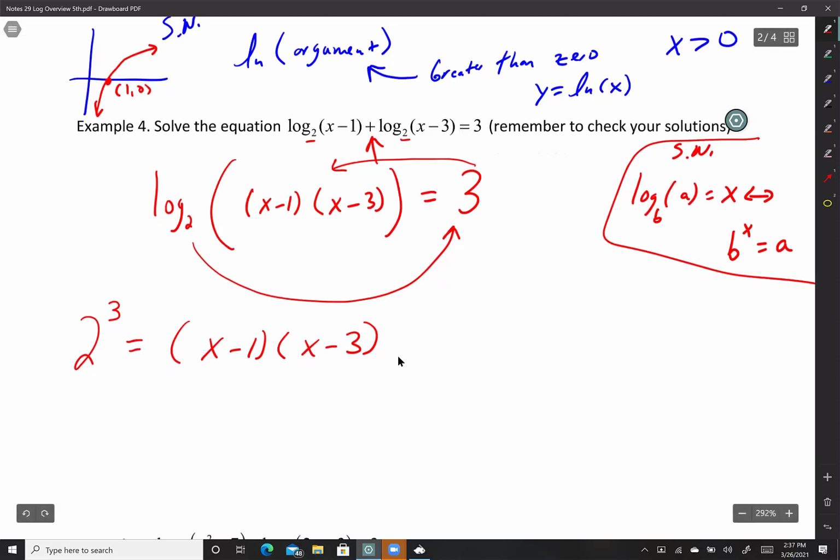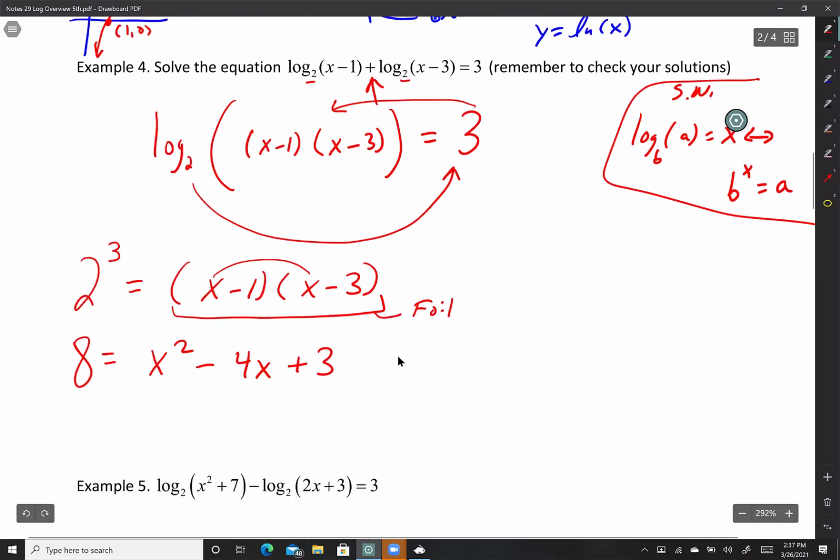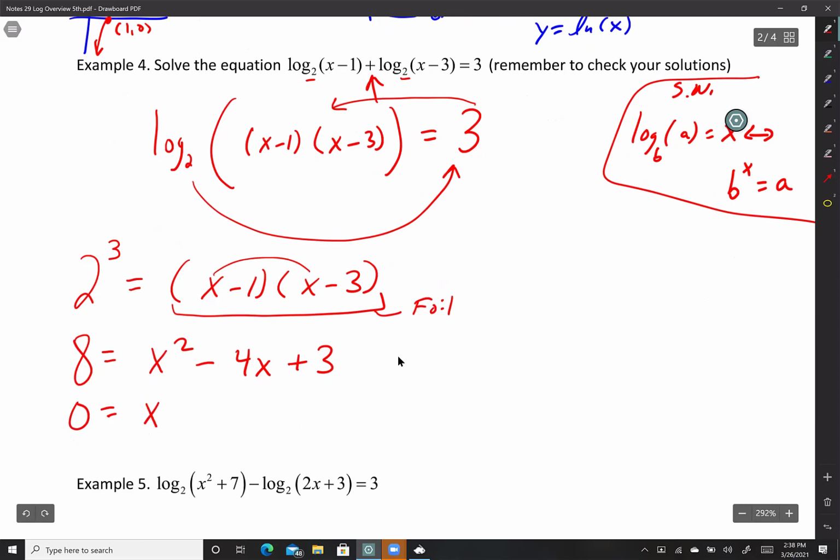All right, from there, guys, I'm just going to do algebra. 2 to the third power is 8. 8 equals, and I'm just going to FOIL this out. X times x, x squared. X times negative 3, that's negative 3x. Negative 1 times x, that's negative x. Combine like terms, minus 4x. Negative 1 times negative 3, positive 3. Move the 8 to the other side. 0 equals x squared minus 4x minus 5.